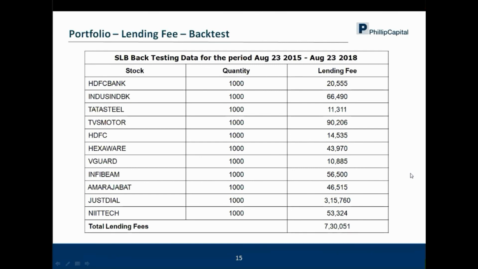And I hope this session has been informative. If I just put SLB in a nutshell, if you have a long-term portfolio, there's a chance of lending those stocks of your portfolio where your counterparty is the exchange, which is NSE or BSE, and earn a certain amount of lending fee, and a certain amount of alpha can be generated on your portfolio returns. So that is how one can look at the SLB platform, where your counterparty is the exchange and it is regulated by SEBI. So I thank you all once again for joining this session on securities lending and borrowing.